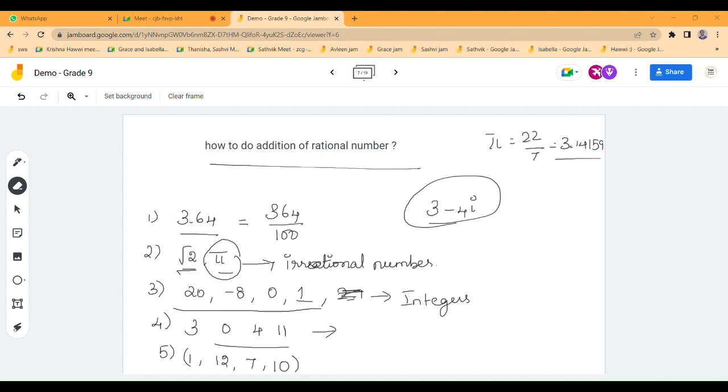These are some basic kinds of numbers. Apart from this, we have cardinal numbers. Cardinal numbers means 1, 5, 10. These kinds of numbers are called cardinal numbers. Okay, ma'am. Then there are ordinal numbers.